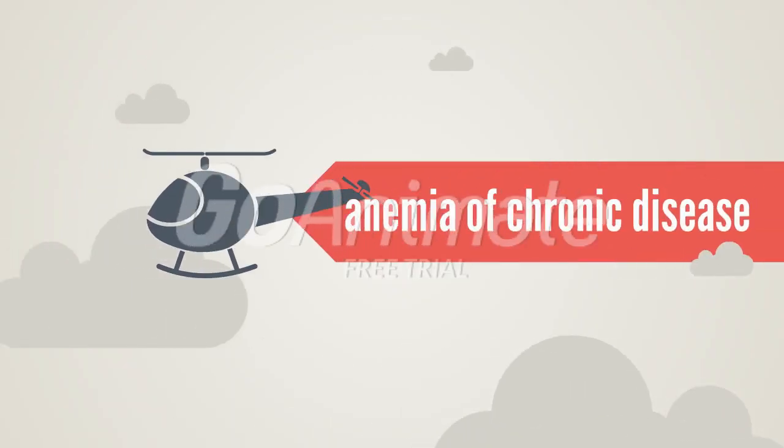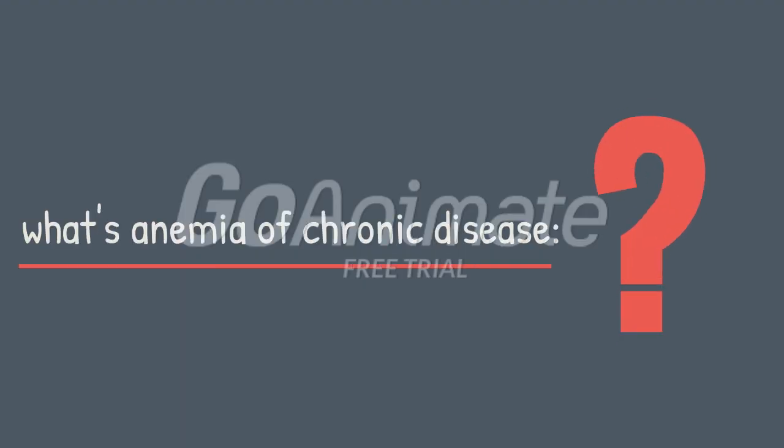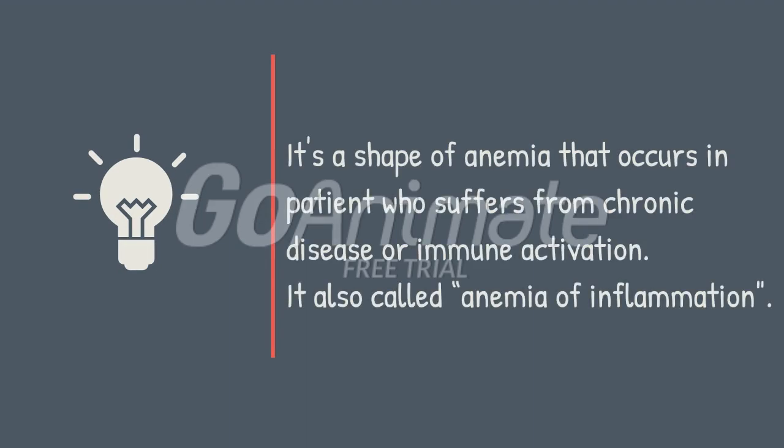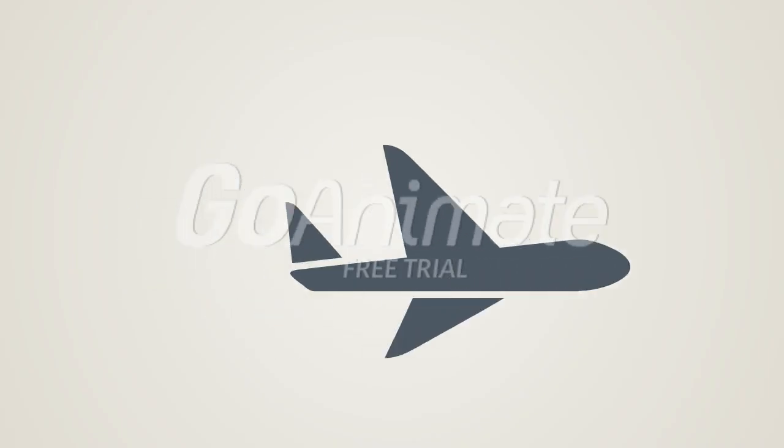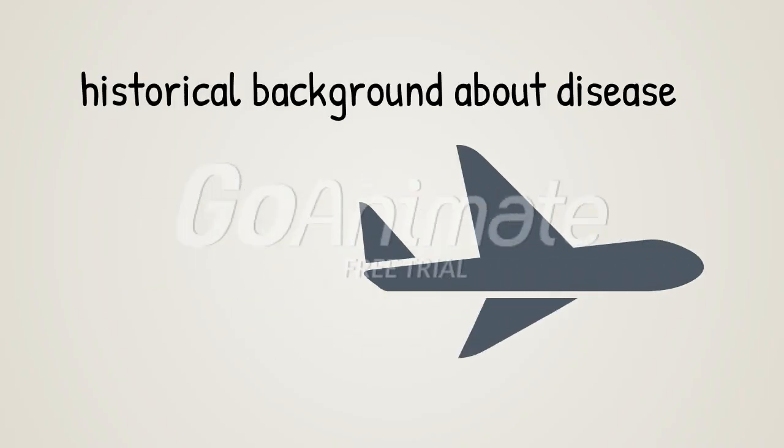Anemia of chronic disease. What's anemia of chronic disease? It's a form of anemia that occurs in patients who suffer from chronic disease or immune activation. It is also called anemia of inflammation. Let me give you a little bit of historical background about the disease.